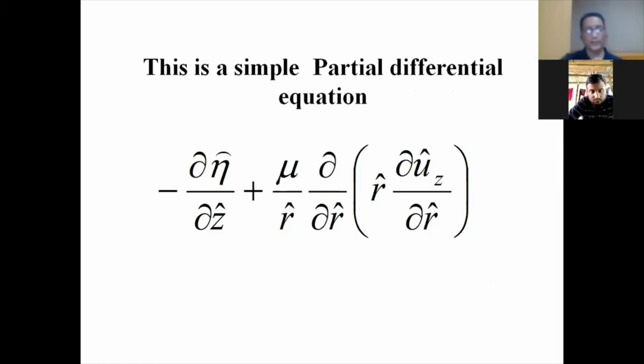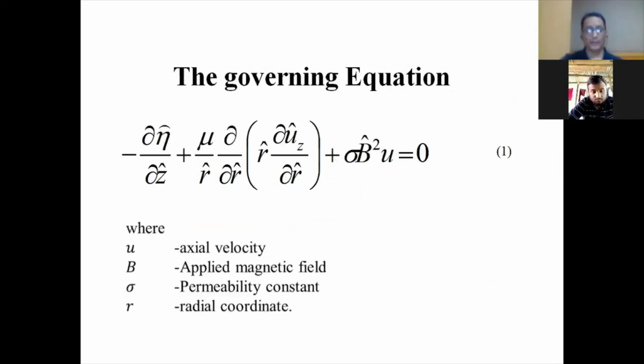With the help of a simple differential equation, I'm trying to form a mathematical model. This is a simple partial differential equation, involving del p by del z, mu by r, del by del r of r del u_z by del r. With this differential equation, I'm applying only one part here, that part is sigma B squared u. So this portion I'm applying here.